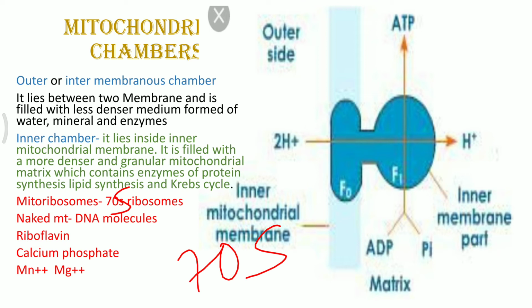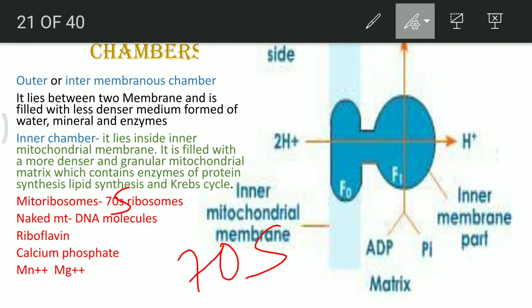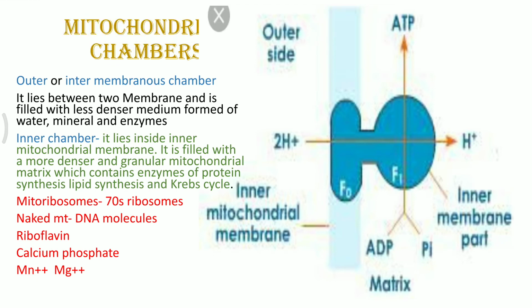If you see this entire structure, this is the structure of the ATPase molecule by which we can form ATP. The outer side of the inner mitochondrial membrane and the inner membrane part are shown. In between lie the F0 and F1 complex, which has the same base, stalk, and head portion. You can see how, when two hydronium ions are expelled from the outer side to the inner membrane part, one ATP molecule is formed. So this is the idea for the formation of ATP molecules. We'll study this in detail when we study the Krebs cycle.